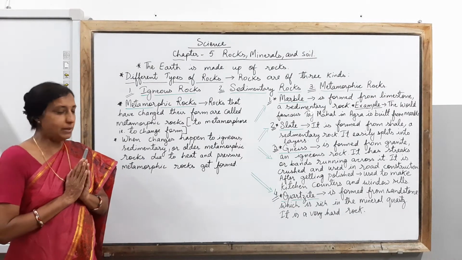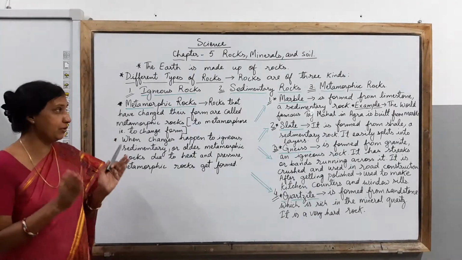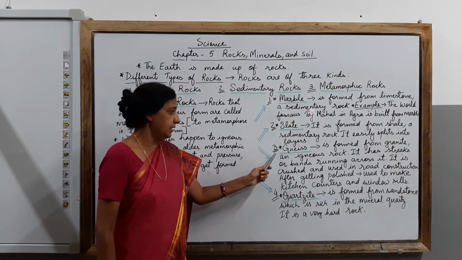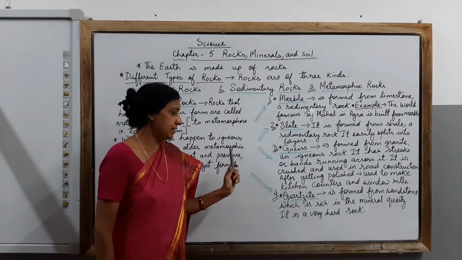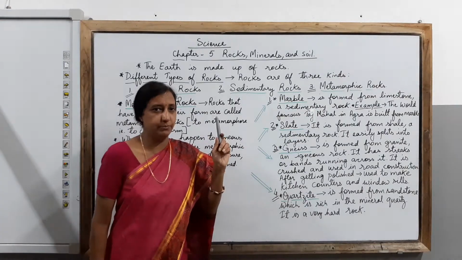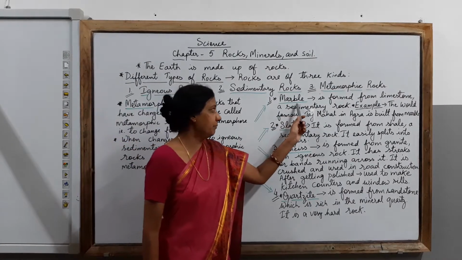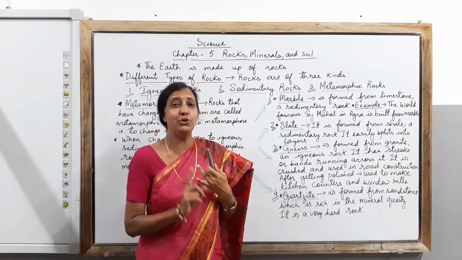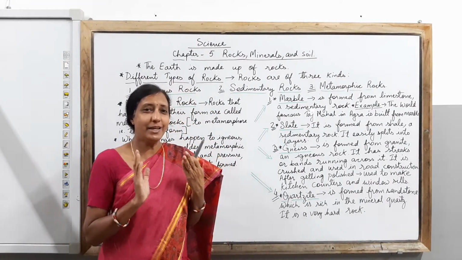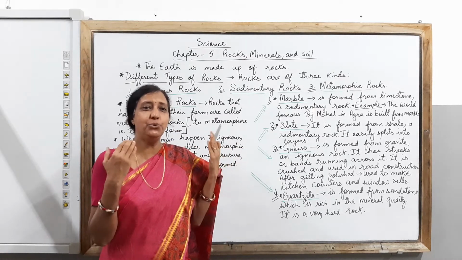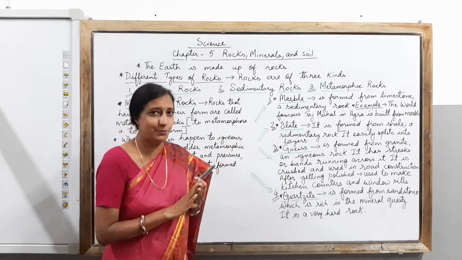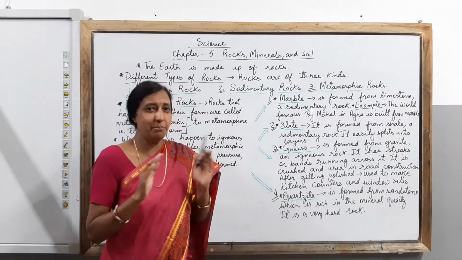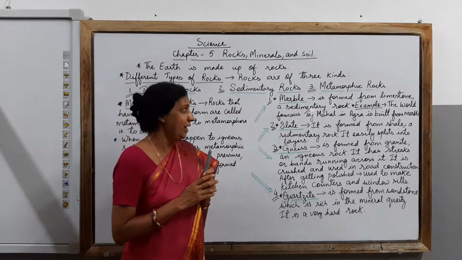And you will come to know the types of metamorphic rocks which we are having. One is marble, then the slate, then the gneiss, then the quartzite. So let us talk about the marble first. Children, marble is very commonly used, and I am very sure as I am talking about marble, you will be thinking that in some way you are also using marble in your own house. Maybe your house floors are made with marble. So let's know about marble.